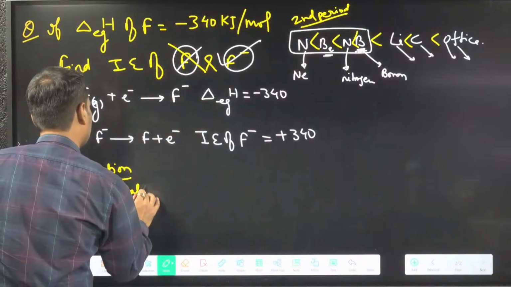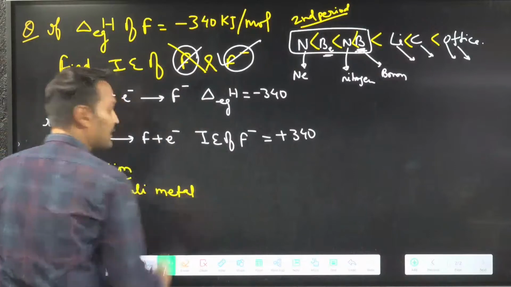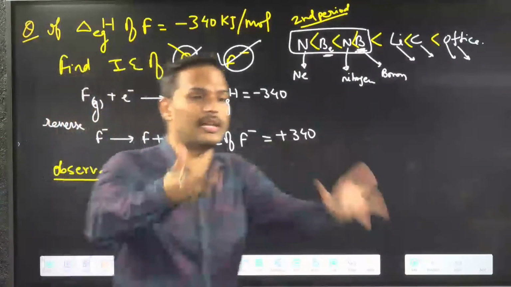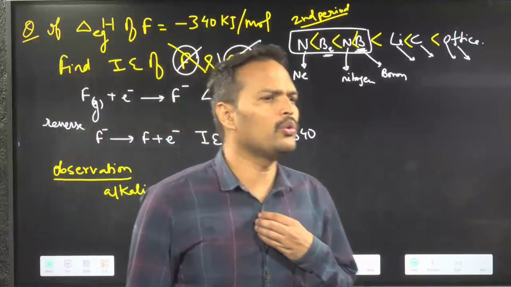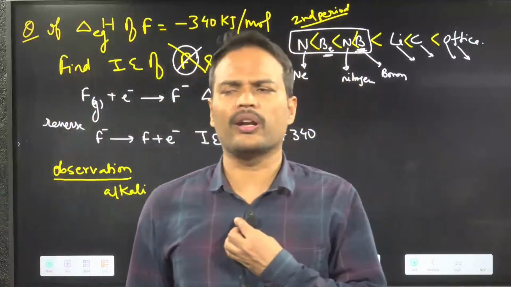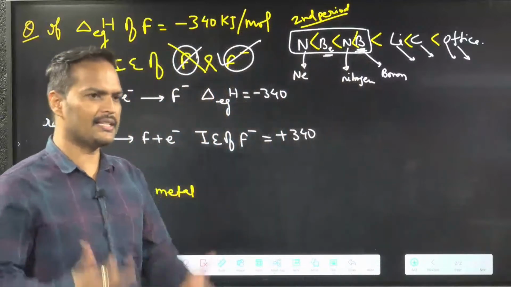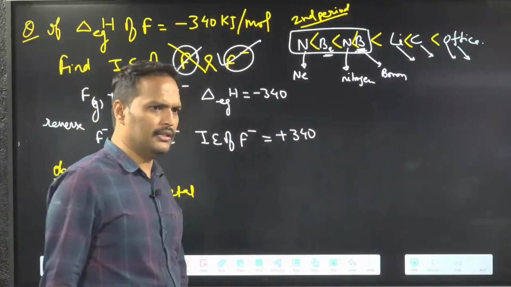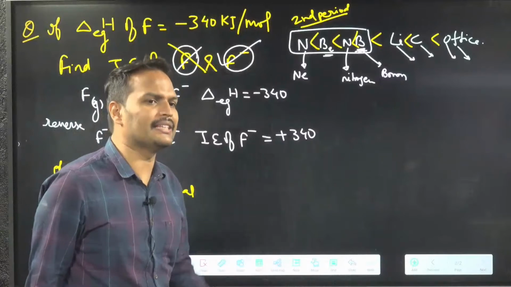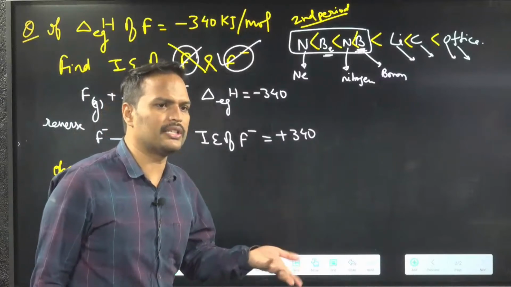Alkali metals. You know alkali metals are more metallic, they lose electrons easily. So what do you expect? Their electron gain enthalpy value should be positive or negative? Just guess.